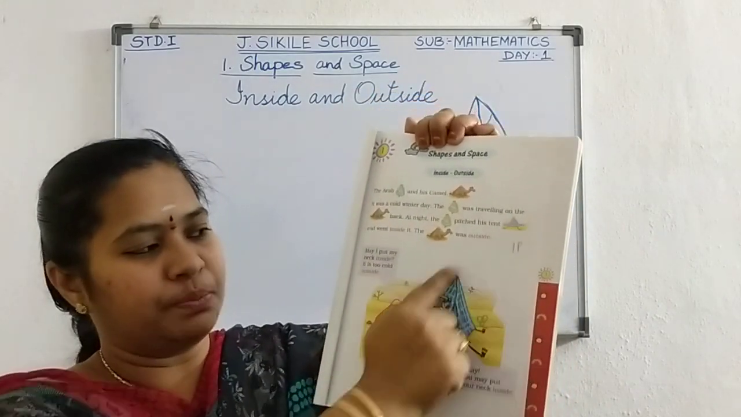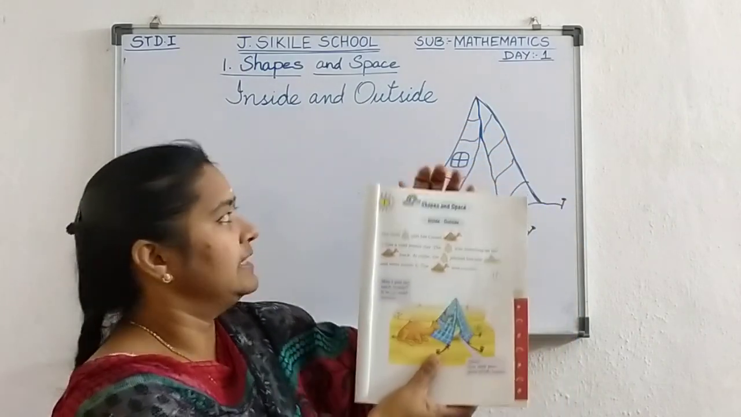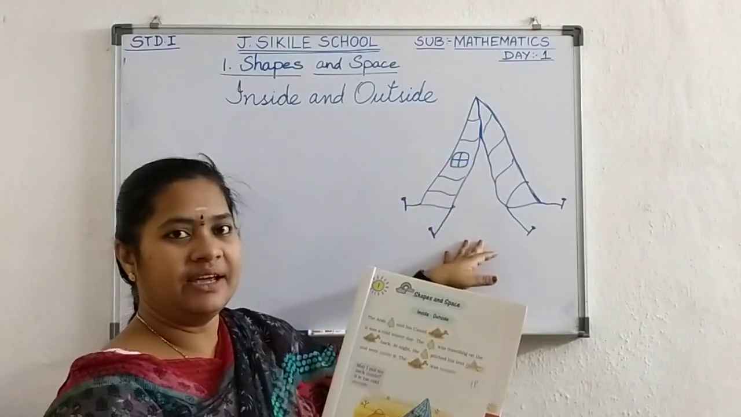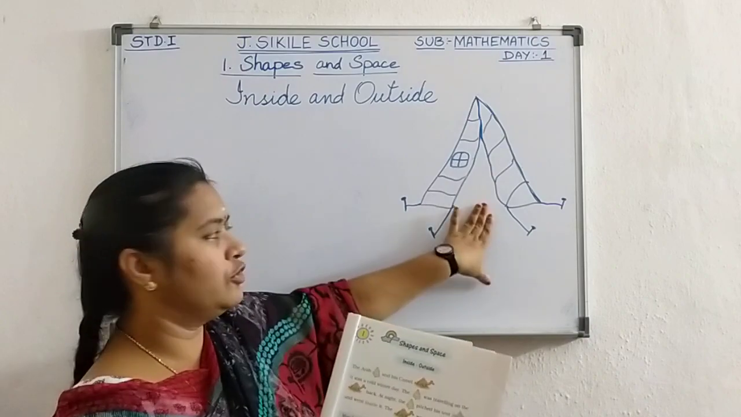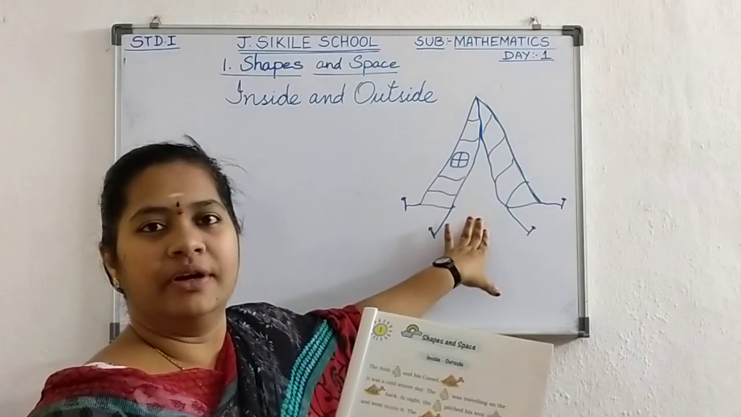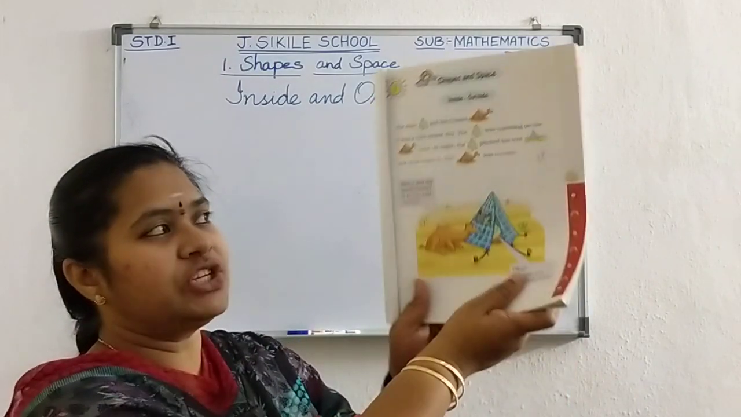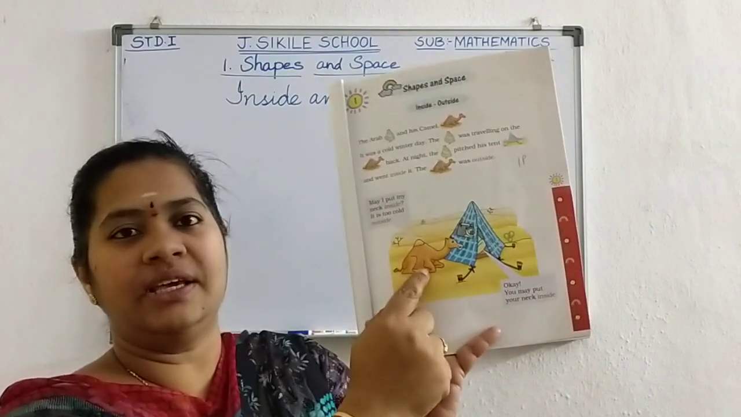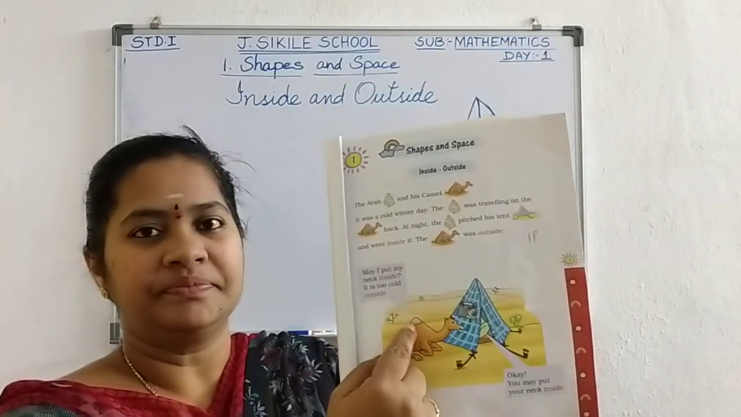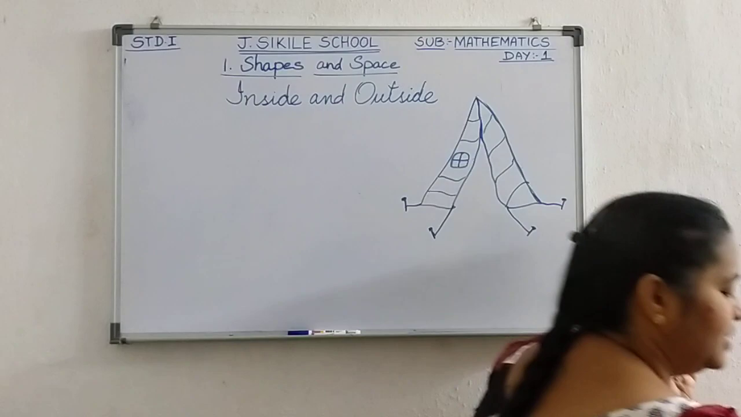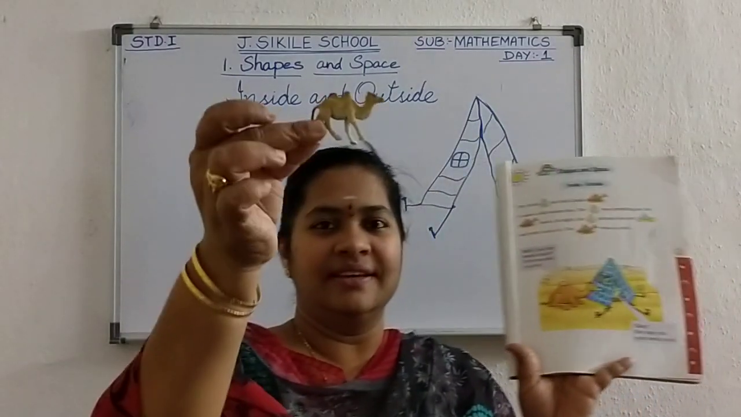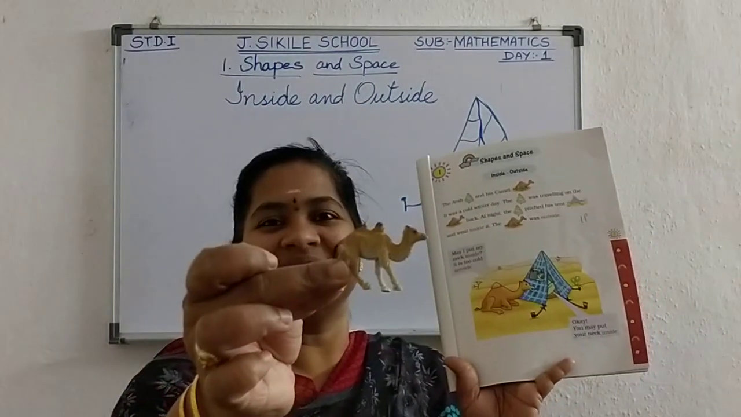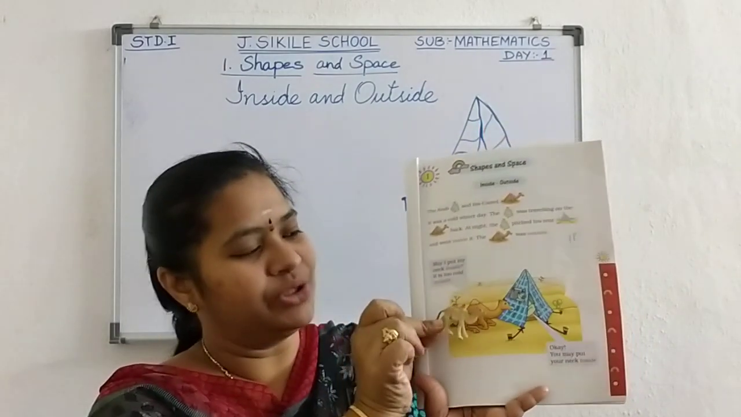Now you can see the first picture here. What picture is there? It is a tent. See, I have drawn it on the board. And which animal is sitting here? Can you see? Yes, camel. You all know the camel.